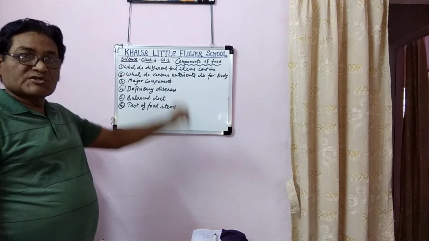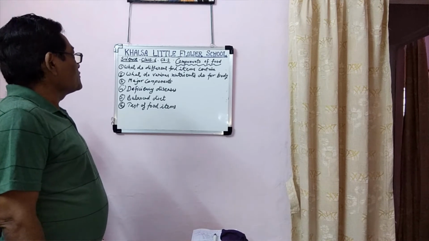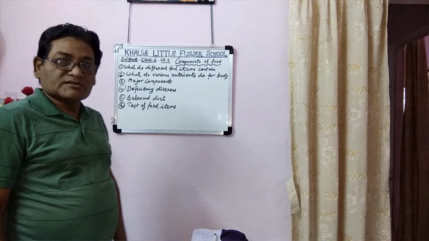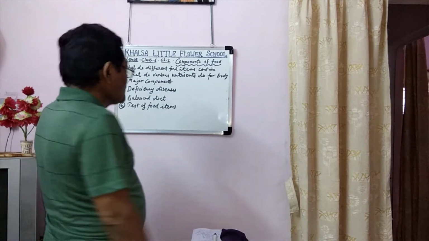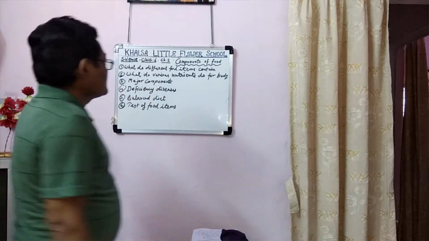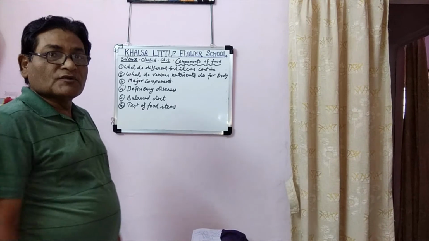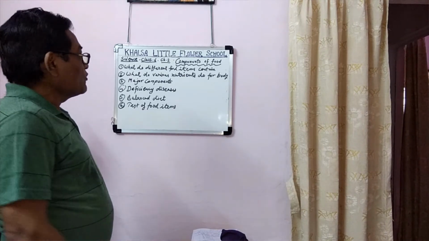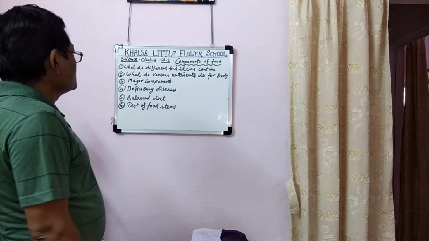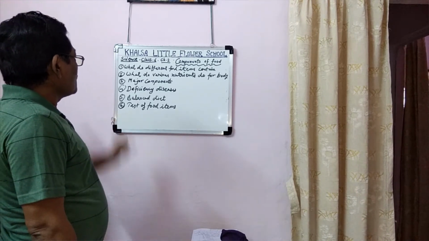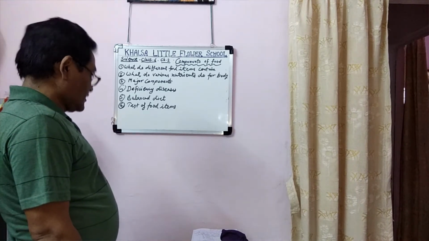Khasa Little Flower School presents a lecture of Science for 6th class, Chapter 2, Components of Food. In the previous lecture, we studied about food and their varieties. All food varieties are made up of different nutrients. Now, first of all, what do different food items contain?